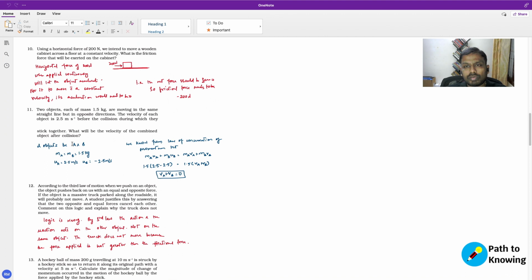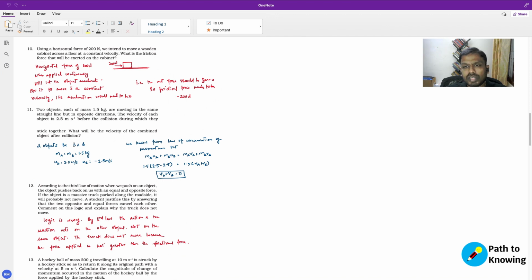So let's just do one more question, and then we'll possibly wrap up, and we'll do the remaining ones in a separate video. Question 11. Two objects, each of mass 1.5 kgs, are moving in the same straight line but in opposing directions. The velocity of each object is 2.5 meters per second before the collision, during which they stick together. What will be the velocity of the combined object after collision?